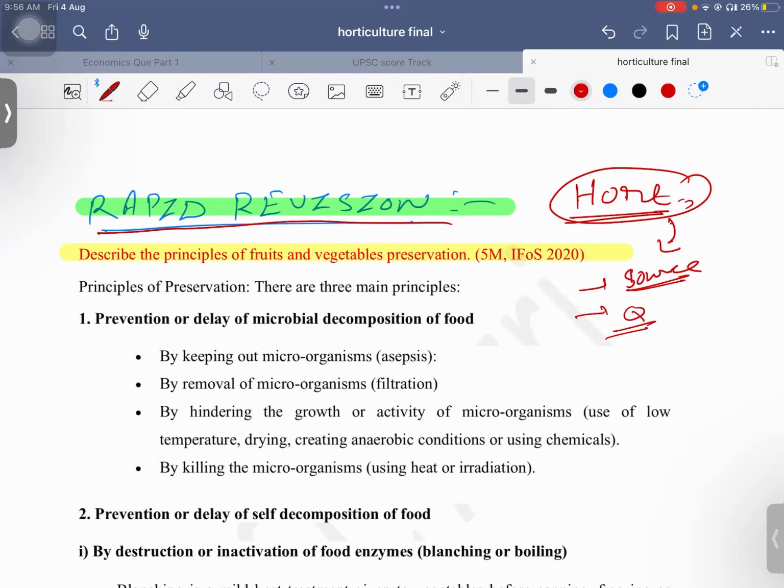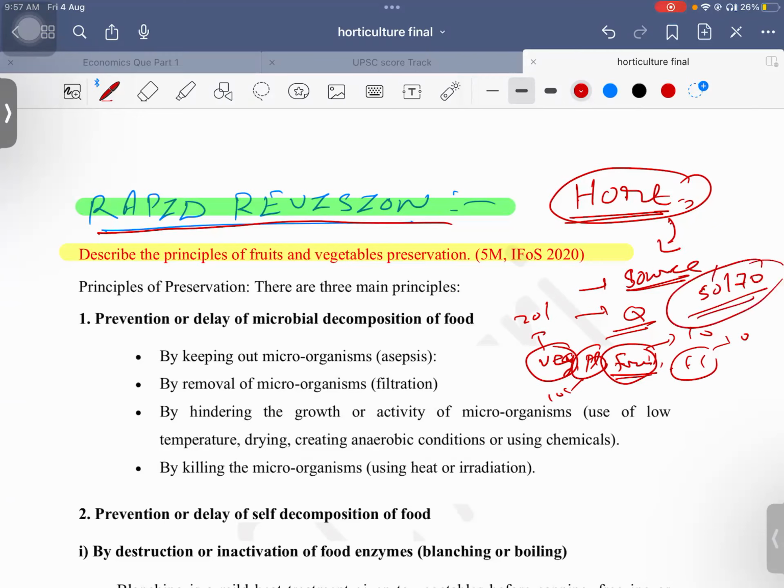For example, in the syllabus they have given the package of practices of vegetables, okay, plantation crops, fruits, okay, then these things like this. So see, vegetables means there are 20, 30 vegetables, important only, like fruit, 10 vegetables, plantation around 10, flowers around 10. So it is not humanly possible to remember around 50 to 70 package of practices and also different methodologies, important cultivation practices are there. So all these things are not very easily possible.